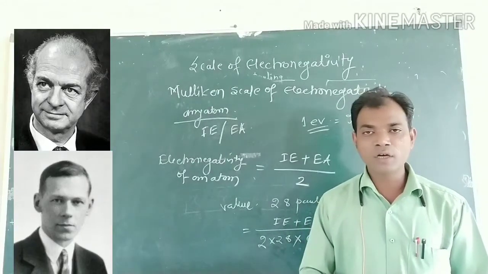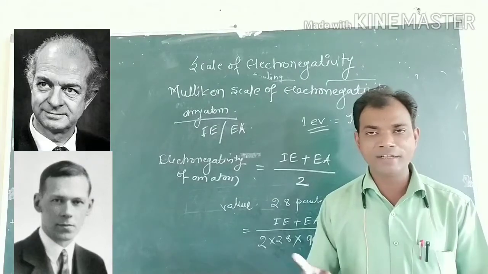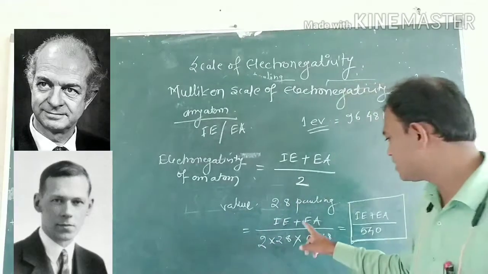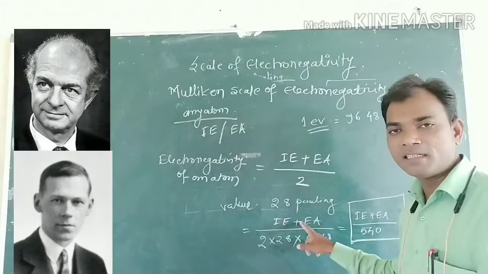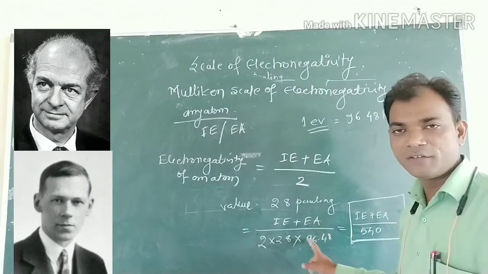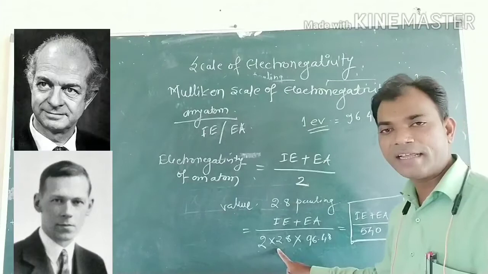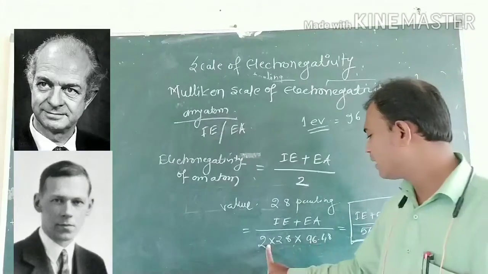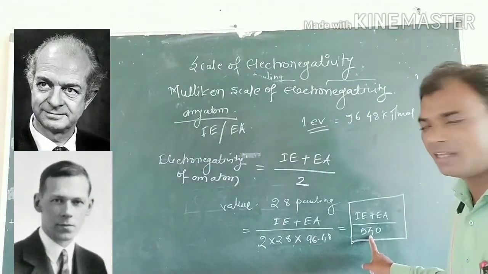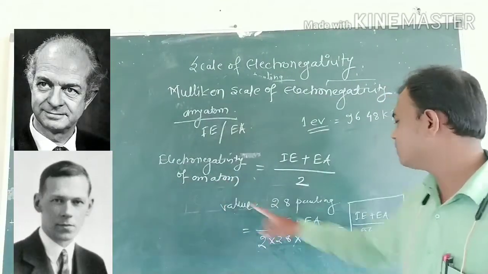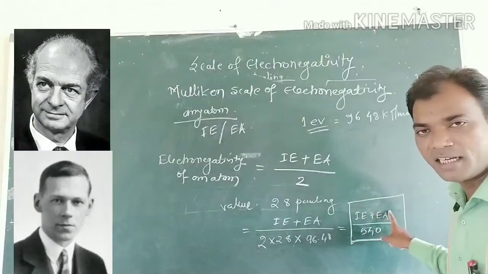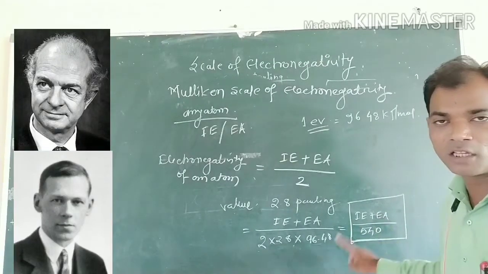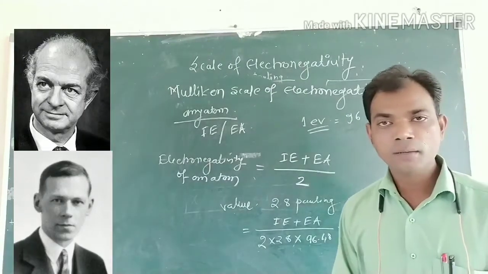1 electron volt is equal to 96.48 kilojoule per mole. So that's why the equation changes as electron affinity plus ionization energy divided by 2 into 2.8 into 96.48. Finally, by multiplying, that gets converted to 540. That means electronegativity of an atom is equal to ionization energy plus electron affinity divided by 540. The unit expressed for the electronegativity is kilojoule per mole.